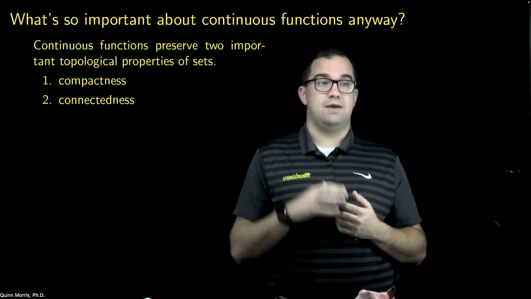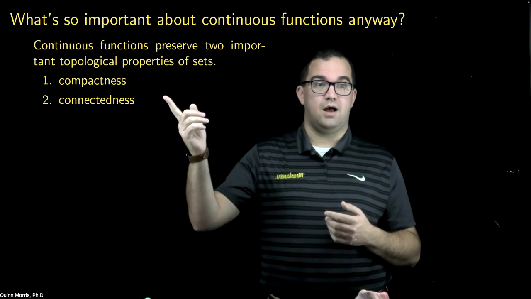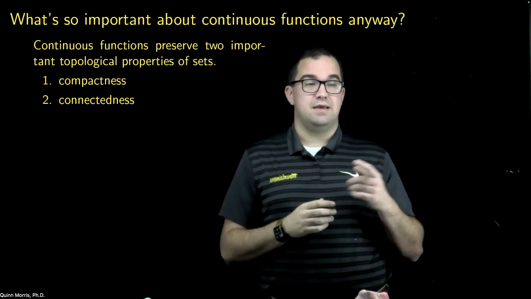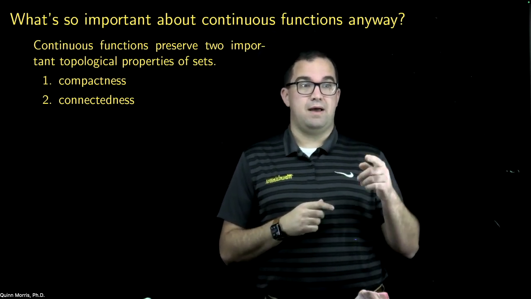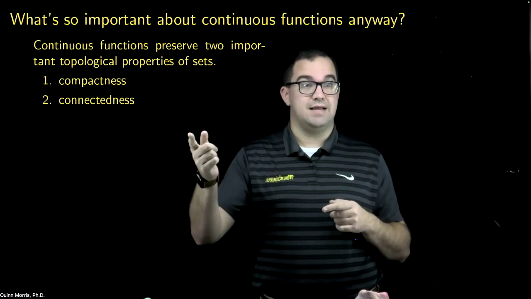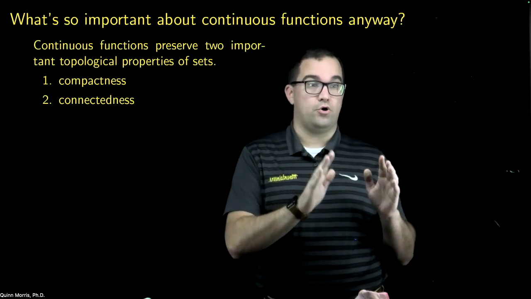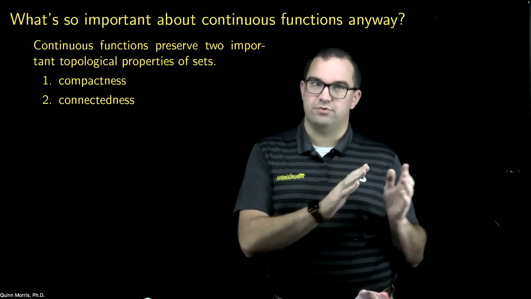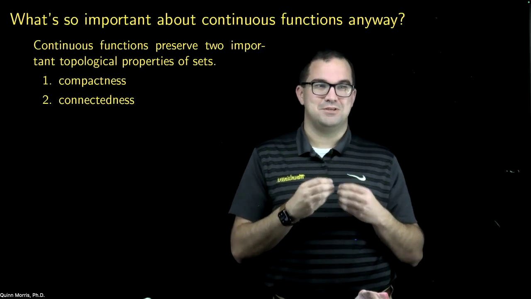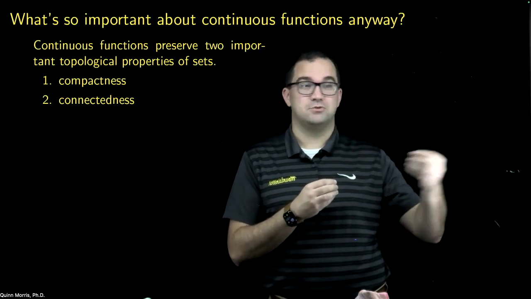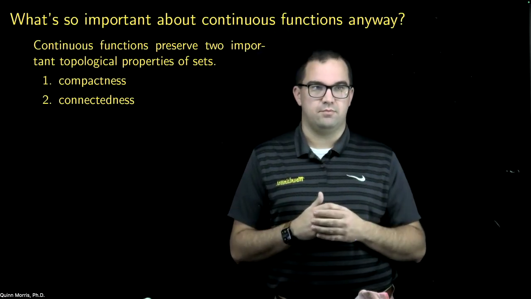So I can already say that continuous functions, since they send compact sets to compact sets, must map closed and bounded sets to closed and bounded sets for functions from R to R. That's not true in general, but for the types of functions we're usually looking at in a calculus course, they're precisely functions from R to R.